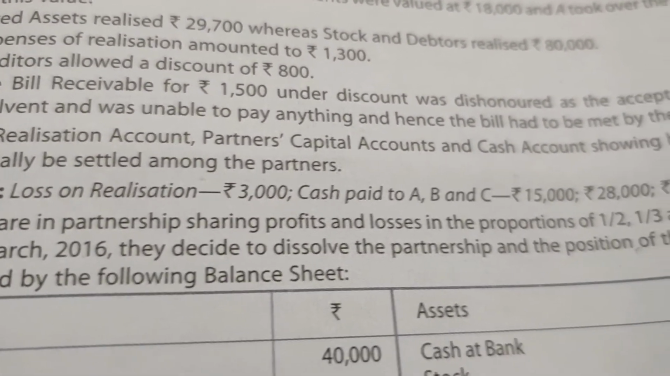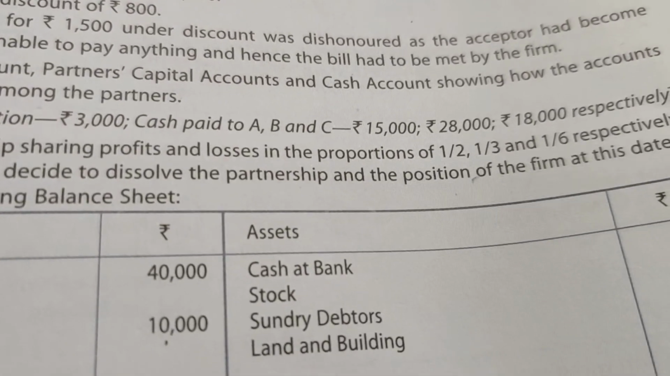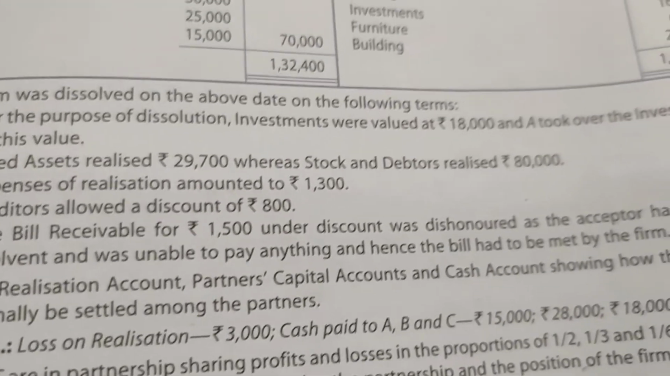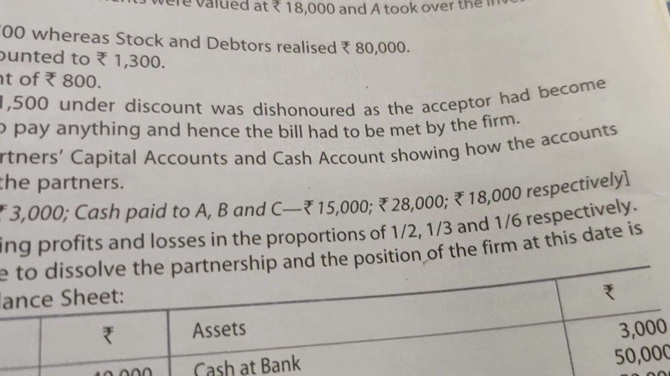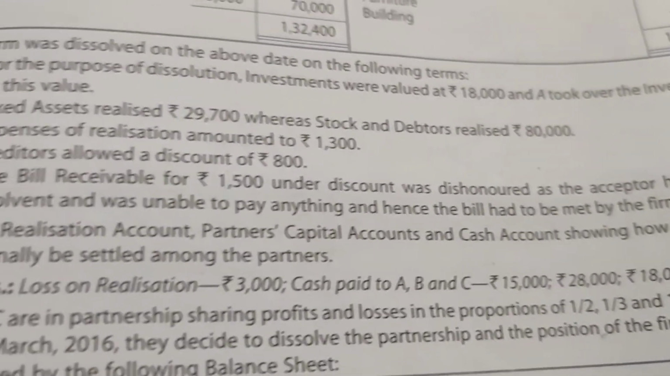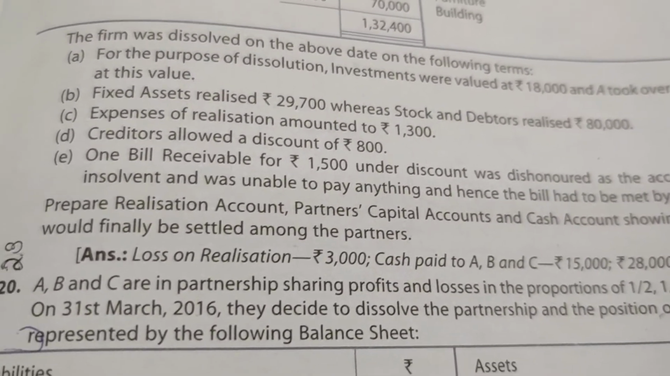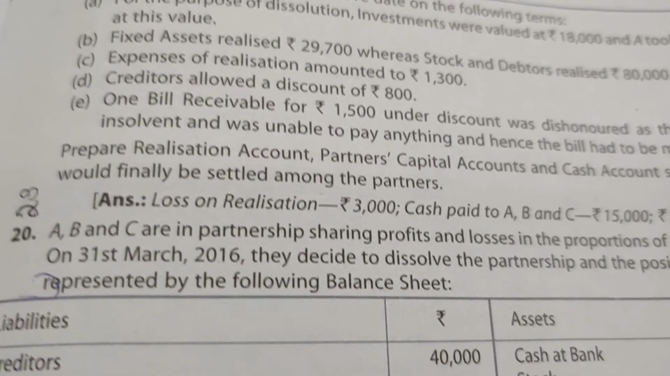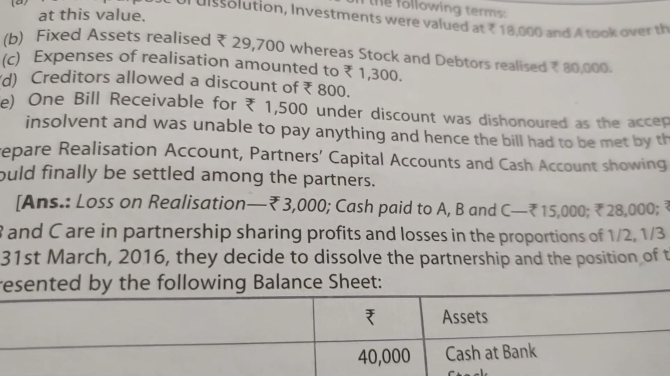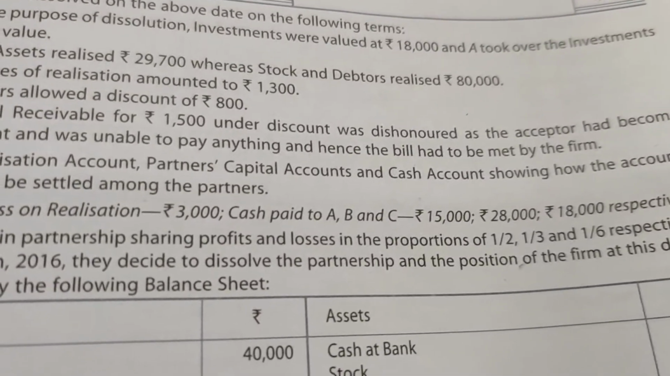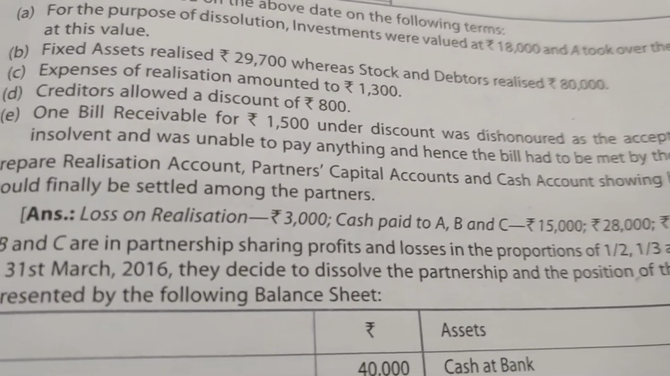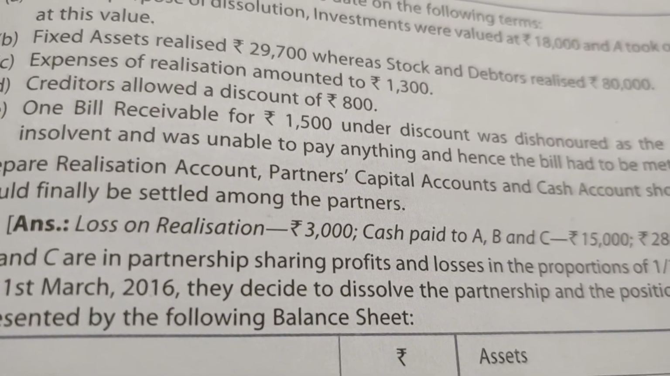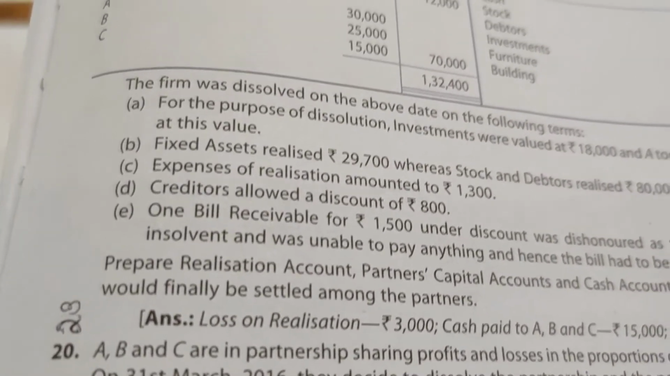One bill receivable for 1,500 under discount was dishonored as the acceptor had become insolvent and was unable to pay anything, hence the bill had to be met by the firm. Clear? Here, a bill receivable discounted with the bank is dishonored. What treatment is to be done, I will let you know. So prepare the realization account, partners' capital accounts and cash account, showing how the accounts would finally be settled amongst the partners according to Section 48 of the Indian Partnership Act 1932.